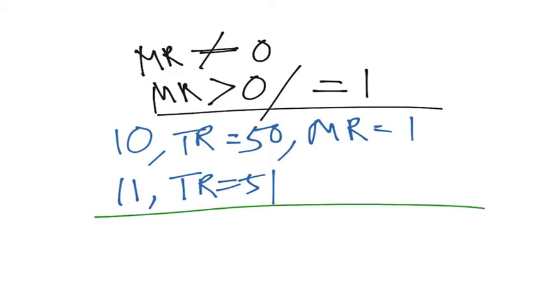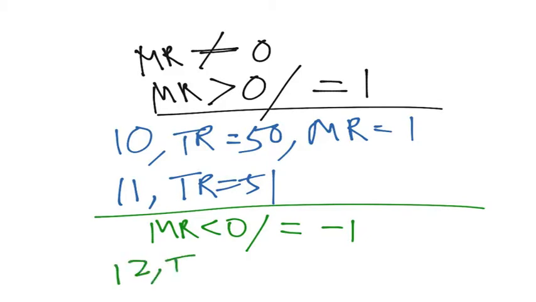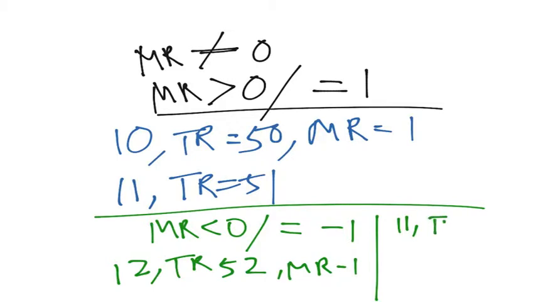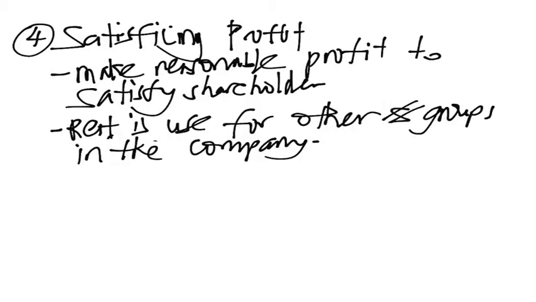Now let's say the marginal revenue is less than 0, or equal to -1, and the firm is producing 12 goods with a total revenue of 52 and marginal revenue of -1. What firms can do is reduce the output by 1, from 12 to 11, and the total revenue will become 52 minus -1, which is 53, which is higher than 52. So that is why when marginal revenue is equal to 0, total revenue is at its maximum.